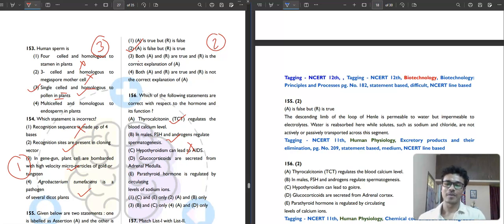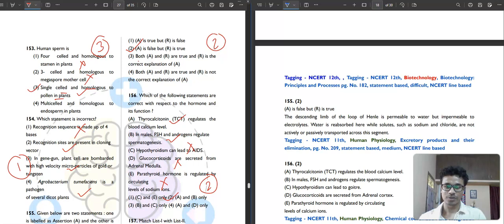Glucocorticoids are secreted from the adrenal medulla? No, this is not correct. Glucocorticoids are secreted from the adrenal cortex. Parathyroid hormone is regulated by circulating levels of sodium ion? No, parathyroid hormone is regulated by circulating levels of calcium ion. Okay, so A and B are the only correct ones. So the second option will be your correct answer.